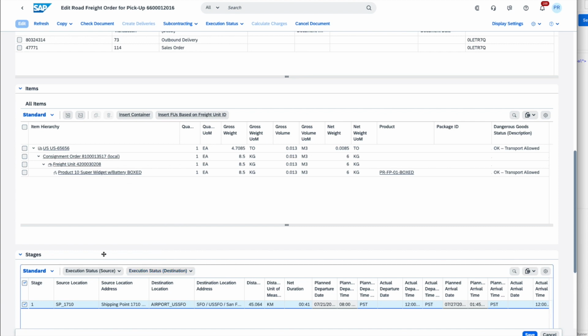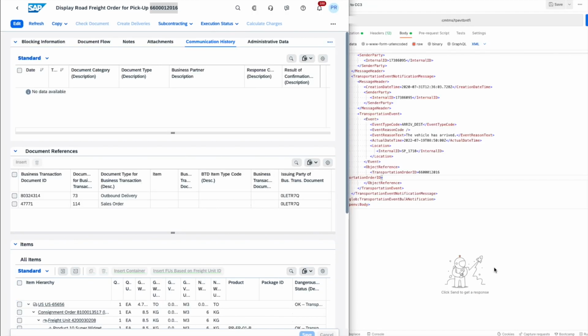To do this, we will also use Postman to see how you could leverage EDI messaging from your carriers to update those statuses in your freight orders or freight documents more generally speaking, be it freight orders or freight bookings, as communication scenarios exist to cater for the receipt of messages for both of these documents. Once again, we will be using Postman to simulate the incoming EDI message to notify us that the carrier has arrived at our distribution center.